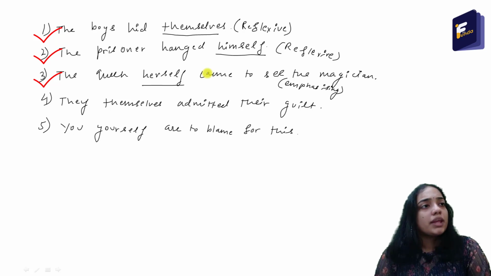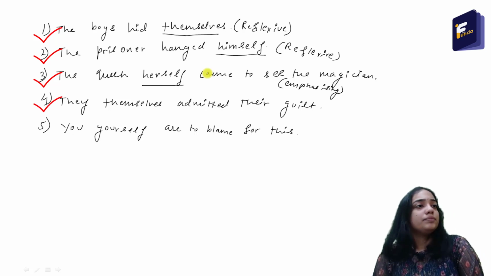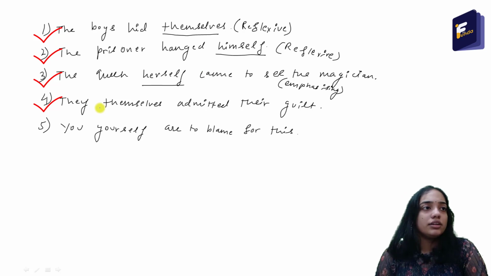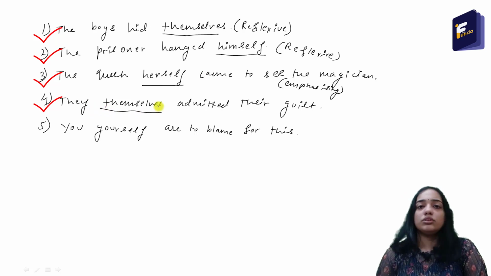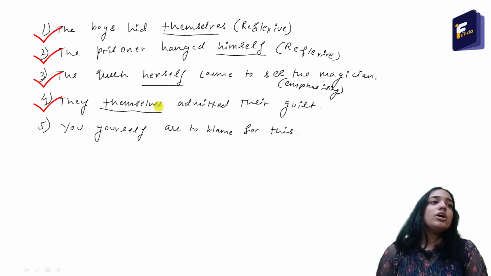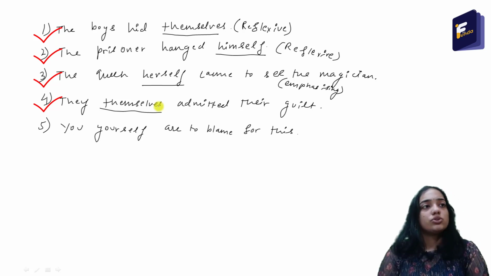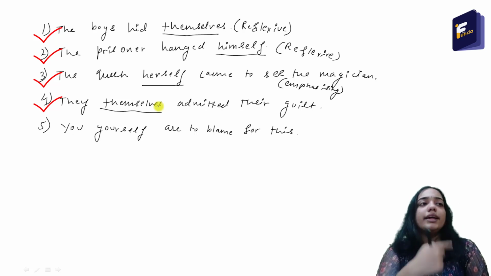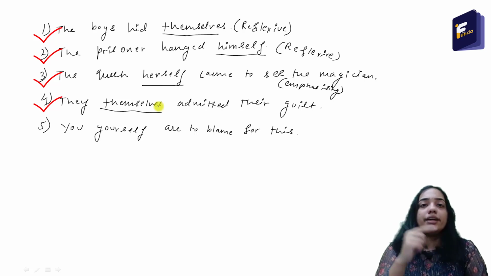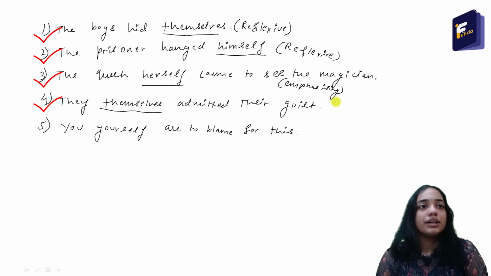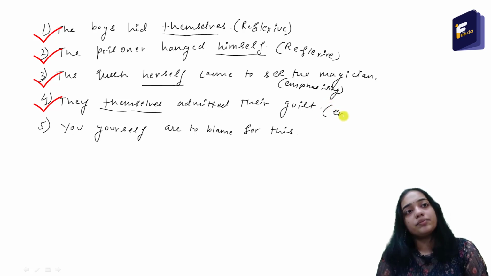So the next question is, they themselves admitted their guilt. Here I have to tell about this word themselves. If I remove the word themselves, then they admitted their guilt. Makes complete sense. Nothing is incomplete here. So they admitted their guilt. Simple. If I remove that word, this sentence is still complete. So here themselves is emphasizing. It is giving emphasis to the word they. They themselves admitted their guilt. So here themselves is emphasizing.